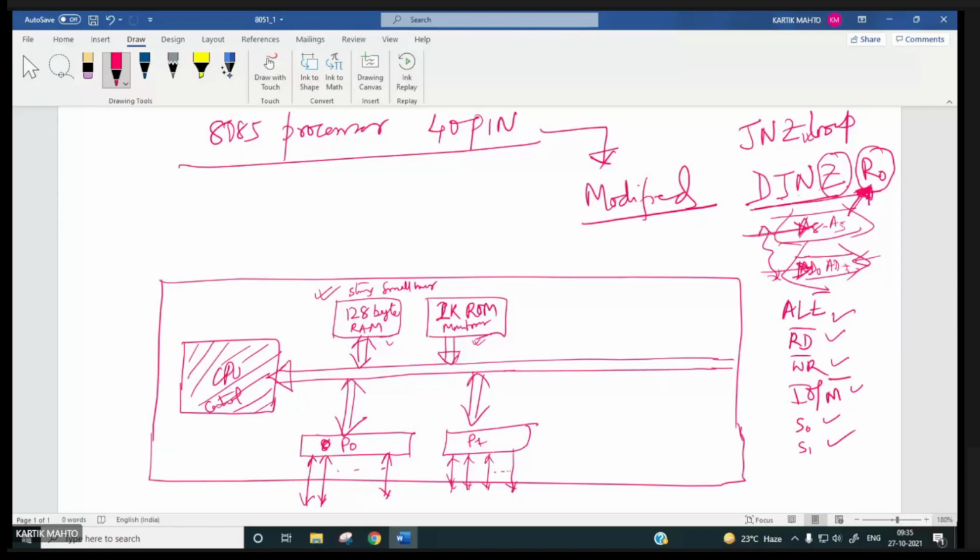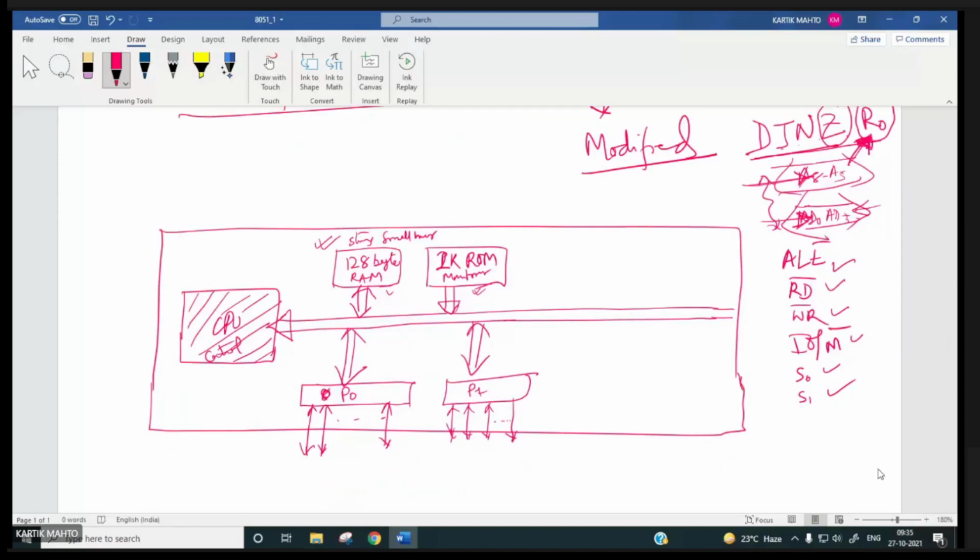Right. And for interrupt pins like RST 5.5, 6.5, 7.5, TRAP, INTR, five hardware interrupts were there in 8085. So in fact, the number of interrupts was reduced, and these pins are being used as port 2. This way it was developed, right?